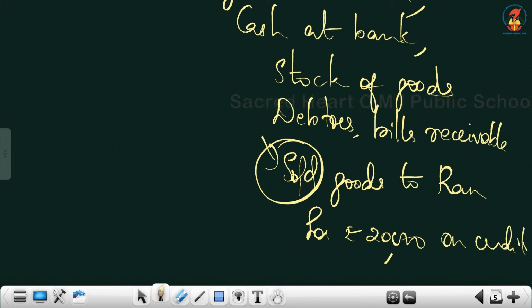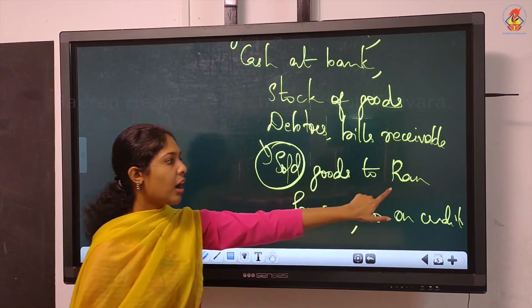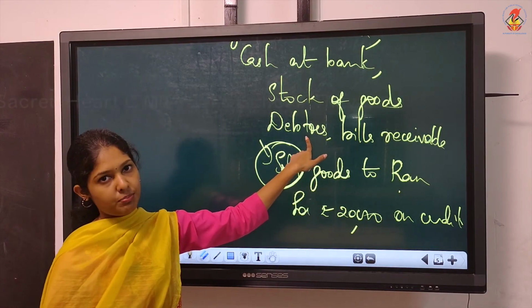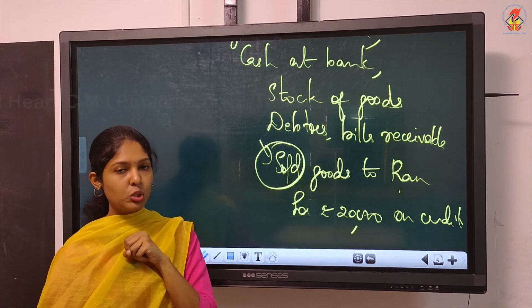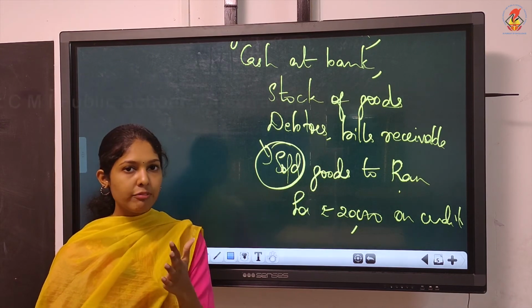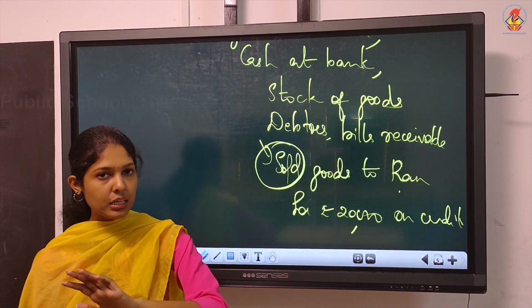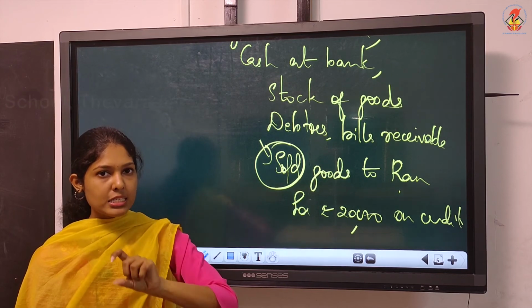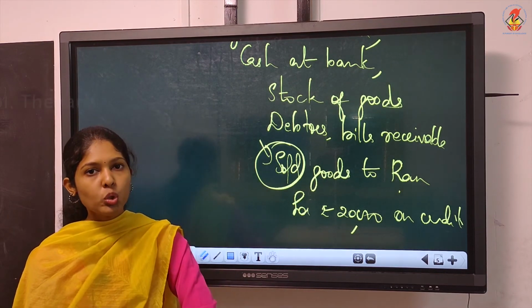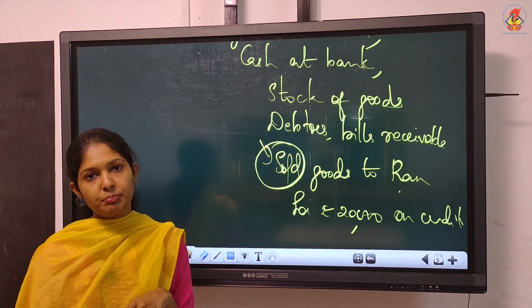This is just for you to understand this portion. Will Ram pay the amount now? No. Since it is on credit, he will pay it only on a later date. So Ram is termed as debtor, from whom we have to receive the amount. Don't get confused between creditor and debtor. Study it very carefully. Debtor means from whom we have to receive the money.